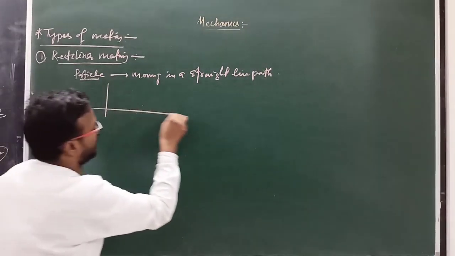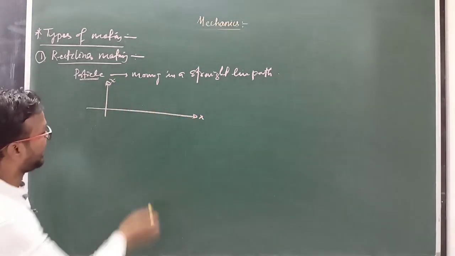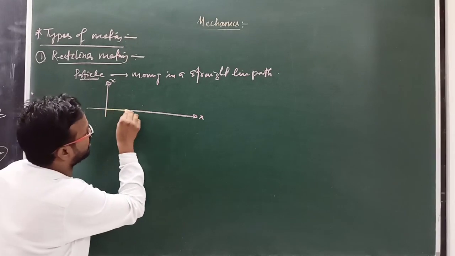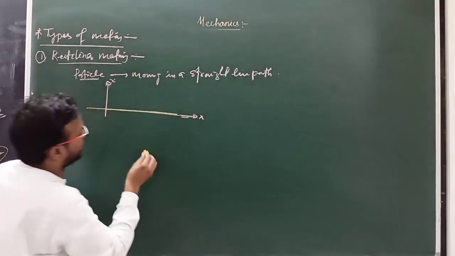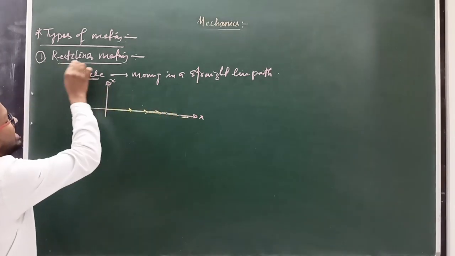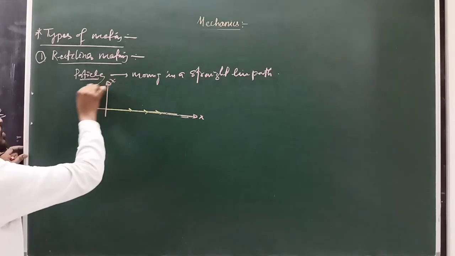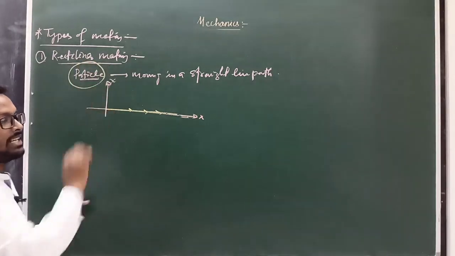Suppose there are two coordinates here, x axis and y axis. Suppose one particle is moving along this direction, meaning only one coordinate changes, and this is known as rectilinear motion.